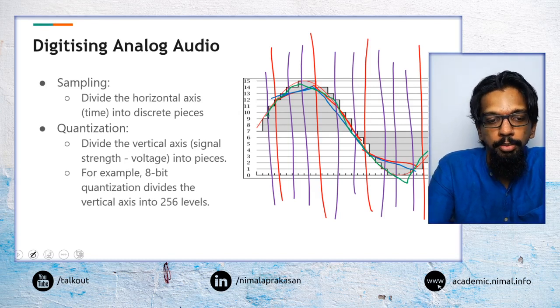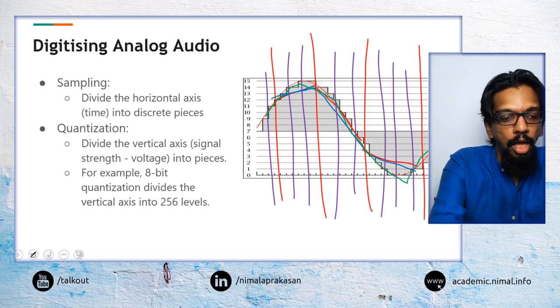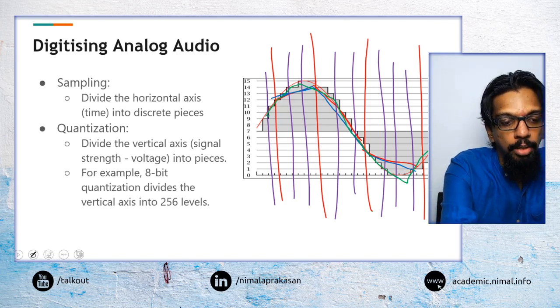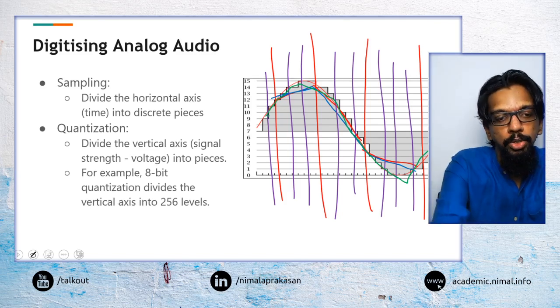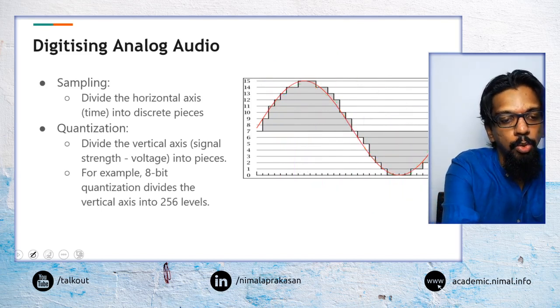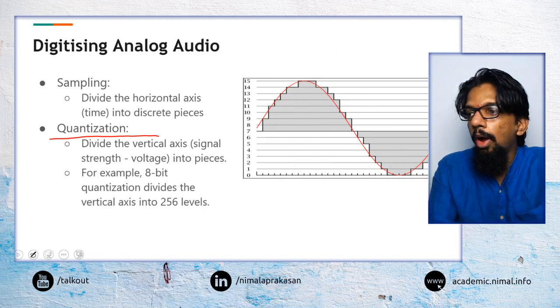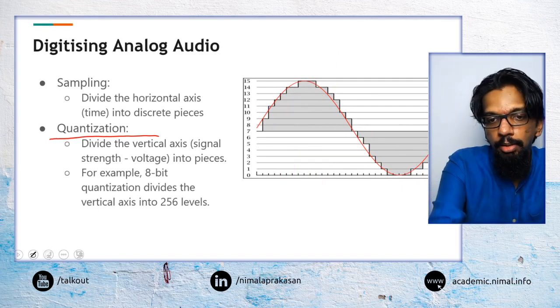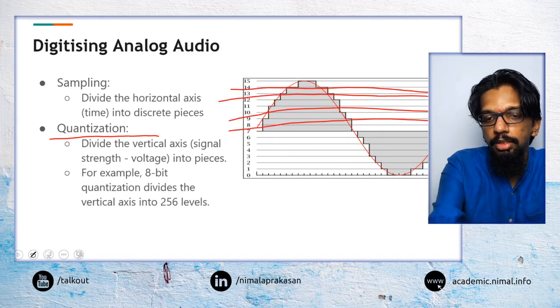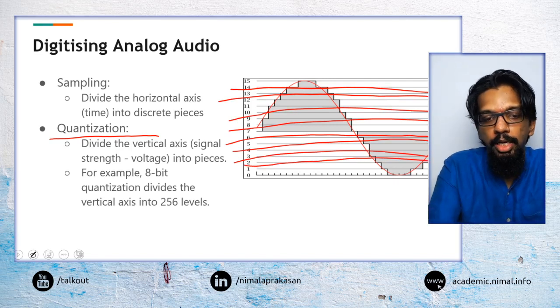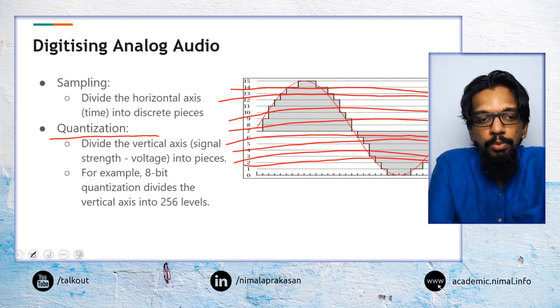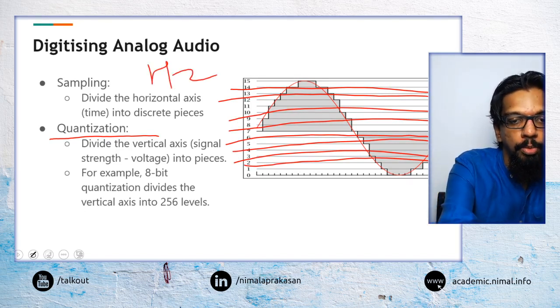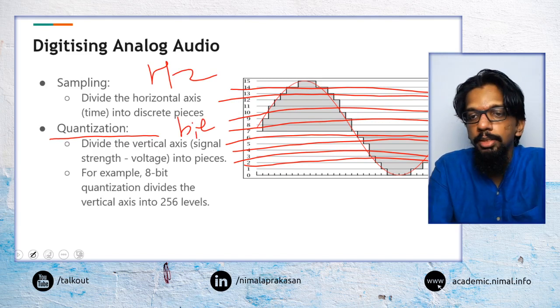So that is sampling. Then the other main part of digitizing an audio signal is what we call quantization. In quantization, we divide the signal by the vertical axis, and this is what we would normally represent in bits. So sampling is what we would normally represent in hertz, and quantization is what we would normally represent in bits.